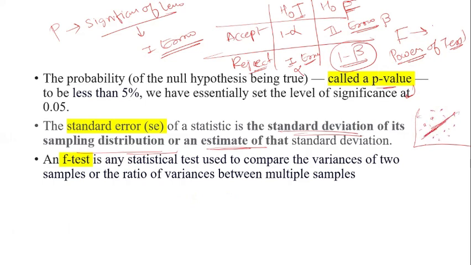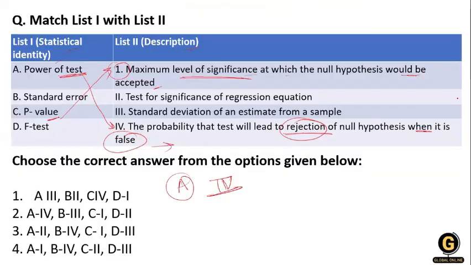Whatever the difference is, it is having a standard error; we have this error, that's why our data is dispersed from the mean value. So standard error is related to standard deviation, the standard deviation of the estimate from a sample. So B has option number 3.